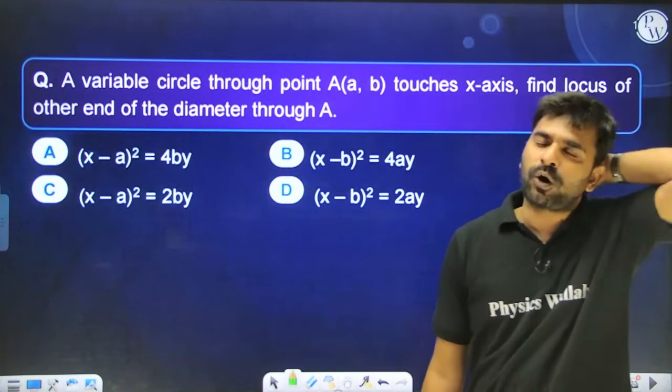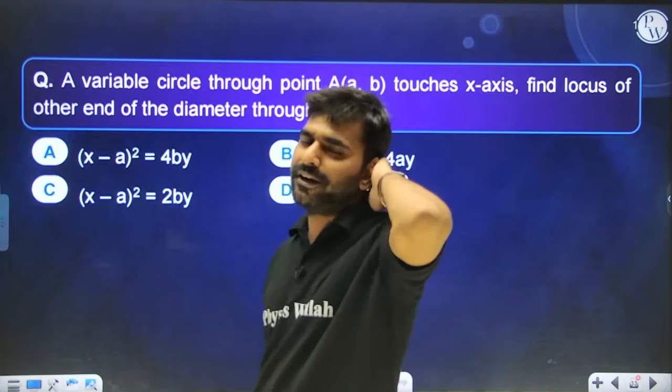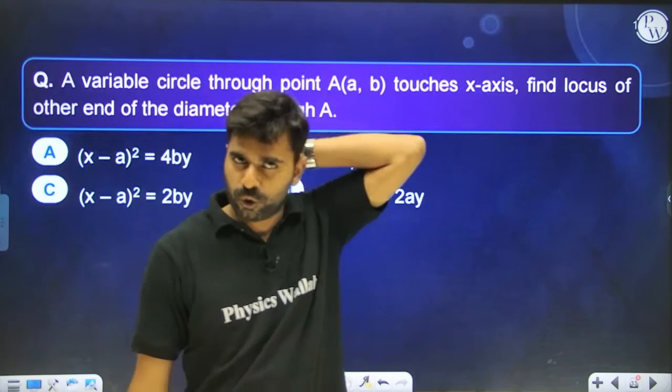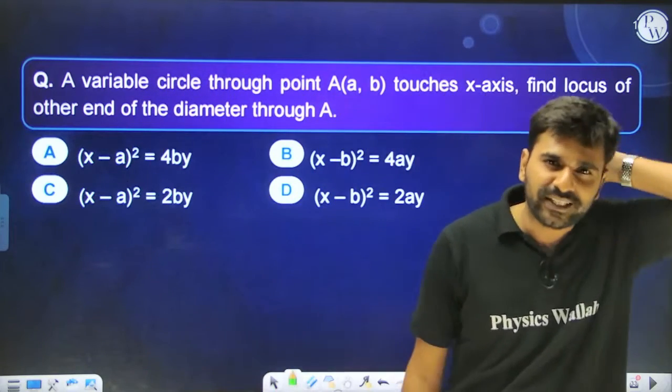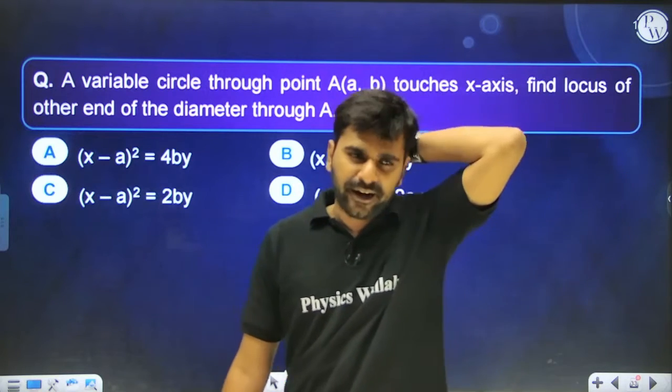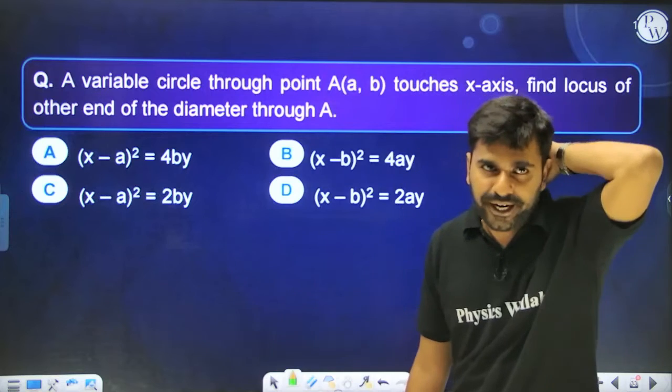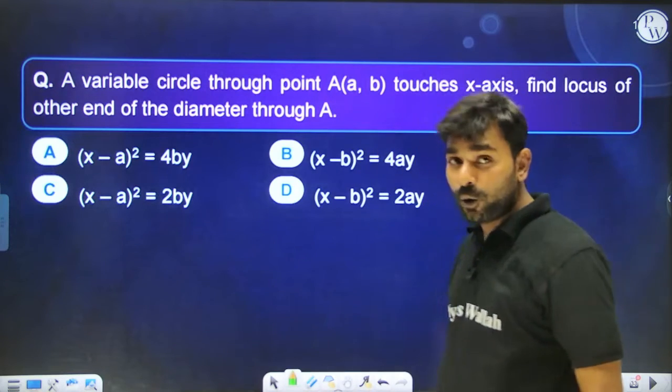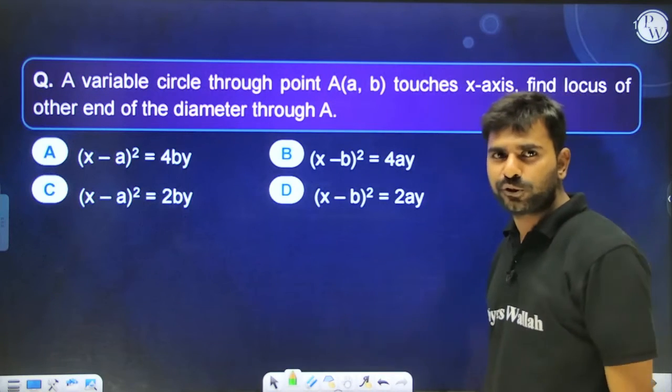There my idea is what? You need to find out one point which has to satisfy the equation of locus, and whichever option is satisfying that can be your answer, and like that you eliminate the options and proceed in order to solve the question, right? Yes, so let's understand how smartly I am going to solve this particular question.